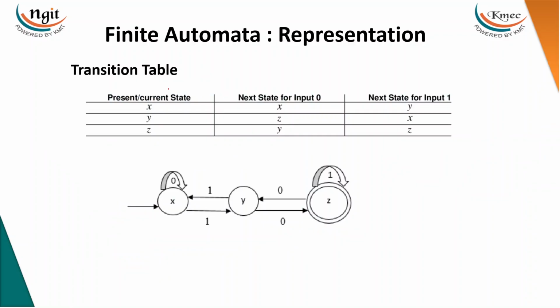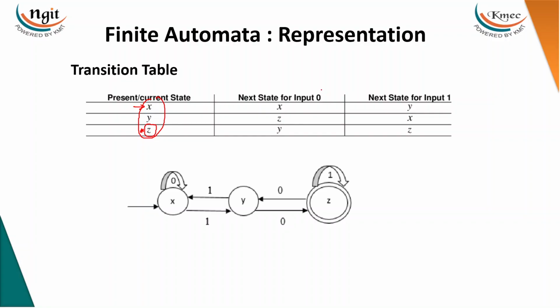Then the second representation of finite automata is the transition table. The same transition diagram can be represented with a transition table. Here the table has rows and columns. The number of rows is nothing but the number of states. Here the states are x, y, z, and the starting state is denoted with an empty arrow and the final state is denoted with a star. In some textbooks it is a circle in another textbook. It depends on the textbook.